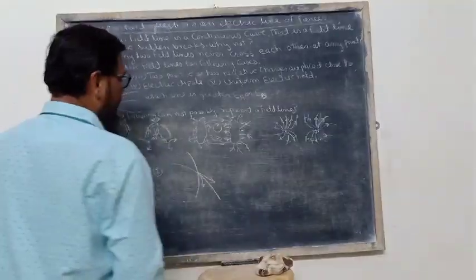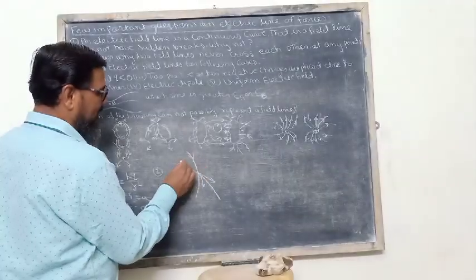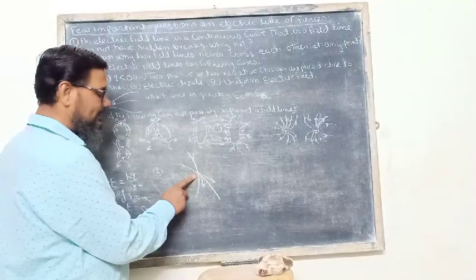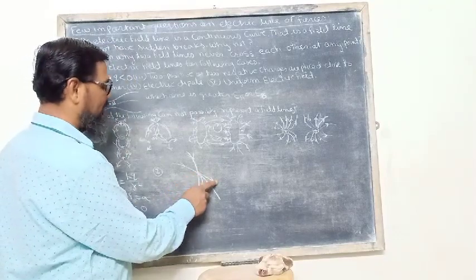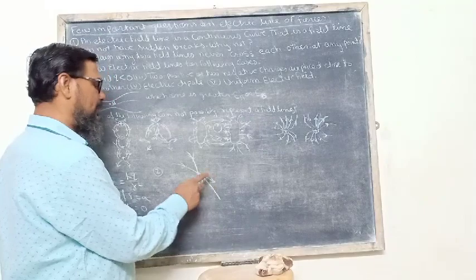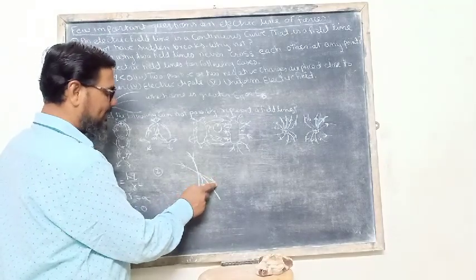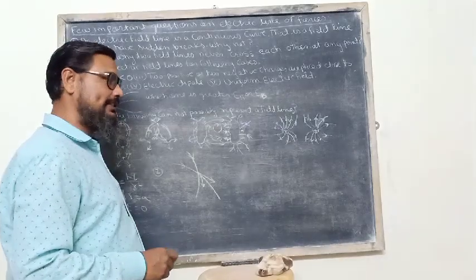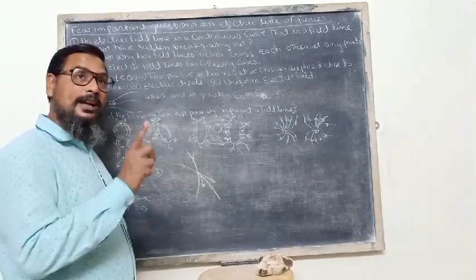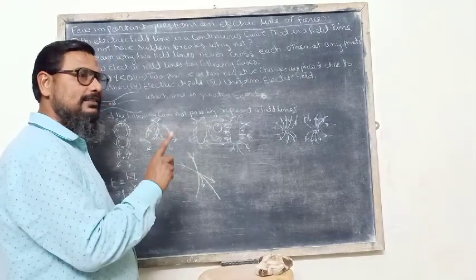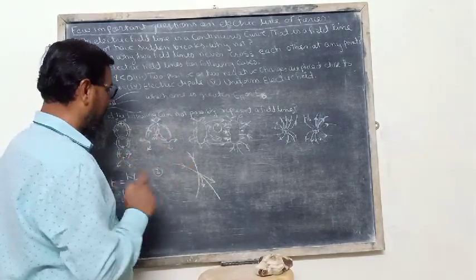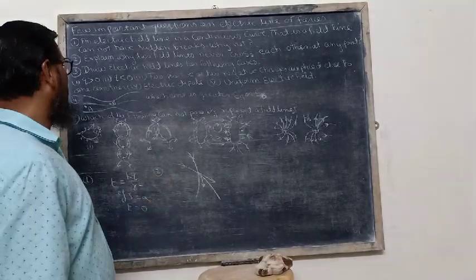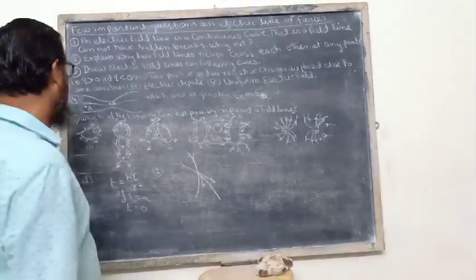Again, if electric field lines cross one another, then two separate tangential lines can be drawn at the point of intersection, showing two directions of electric field intensity at a single point, which is never possible. This is the answer of the second question, and we discussed it in lecture number 8 also.